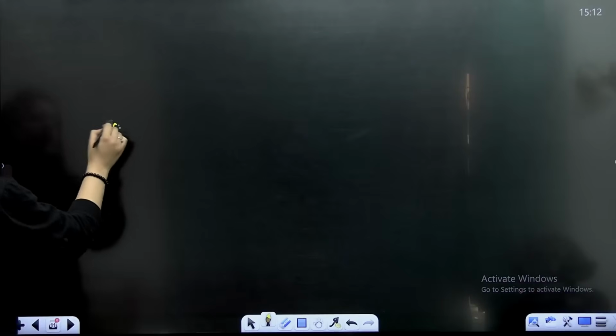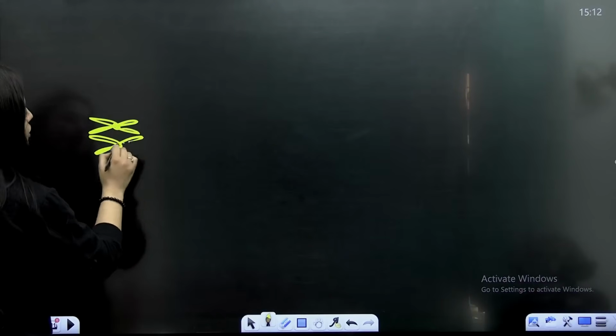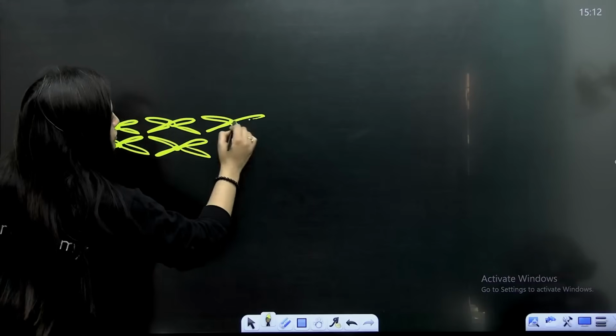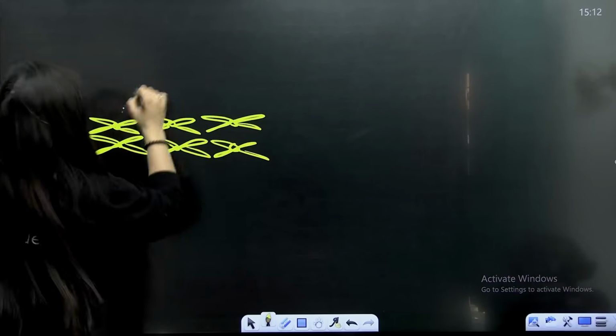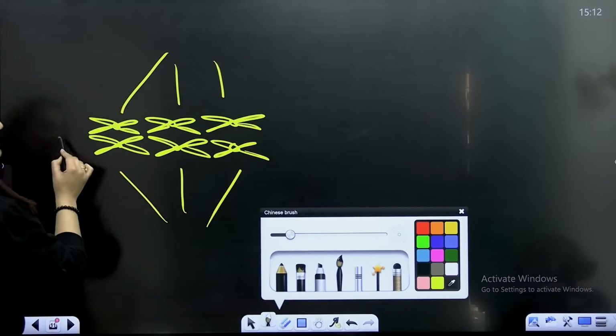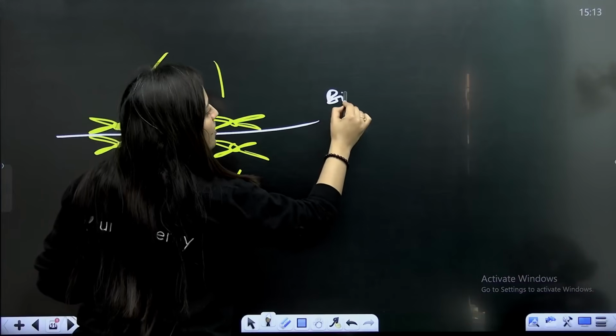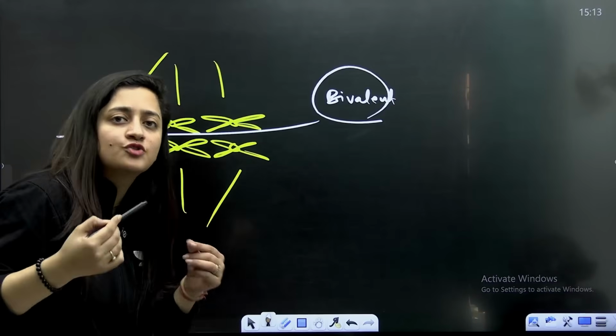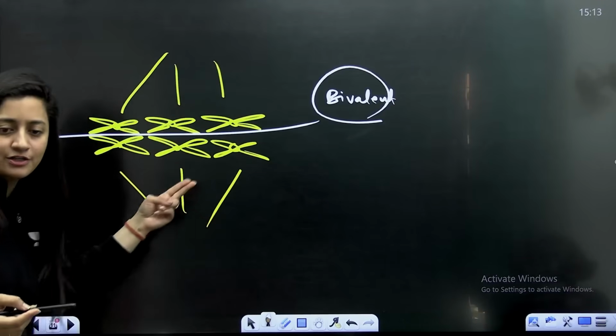So in metaphase 1, whenever you see the homologous chromosomes attached, it is because terminalization of chiasmata is there. So still they will not get separated. In metaphase 1, you will always see two metaphasic plates. After anaphase 1, it is the bivalent that has to separate, not the splitting of centromere that will occur.